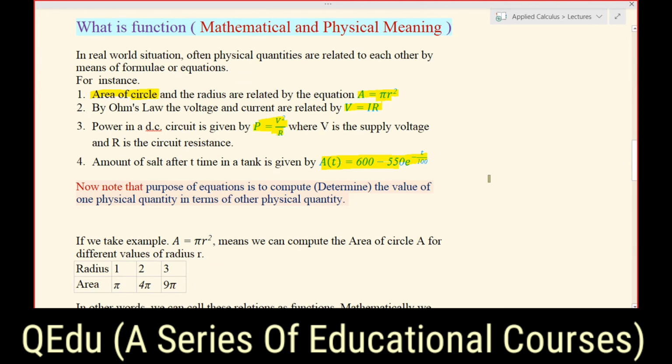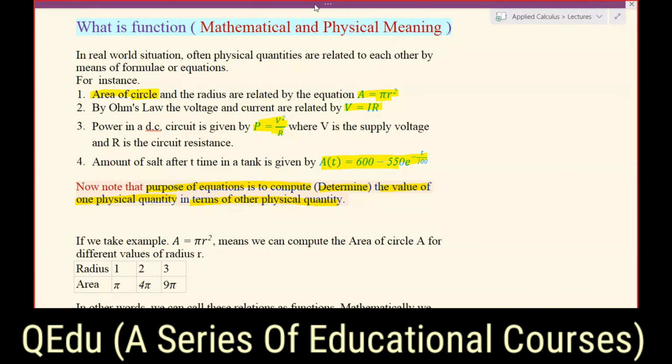Now note that in all of these examples, the purpose of the equation is to compute or determine the value of one physical quantity in terms of another physical quantity. So what is the purpose of the formula A equals pi r square?